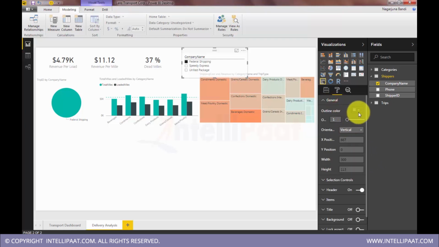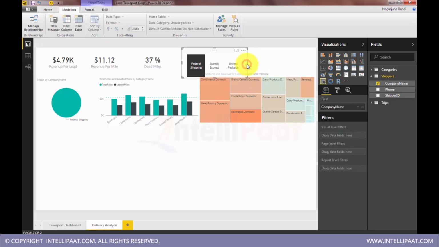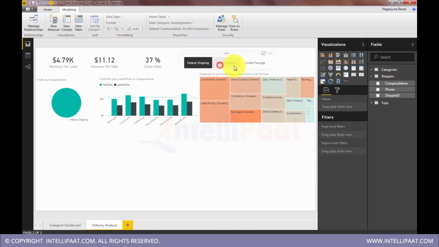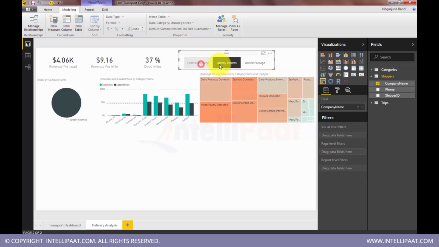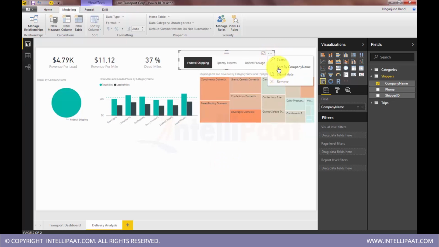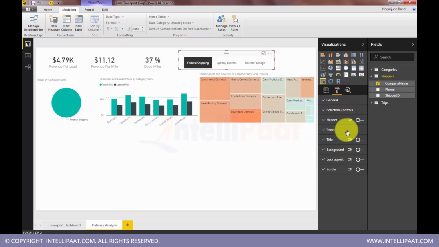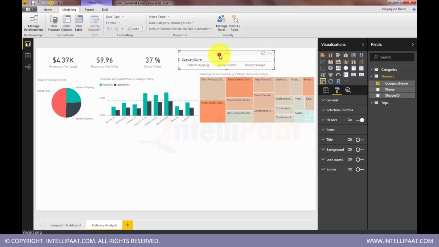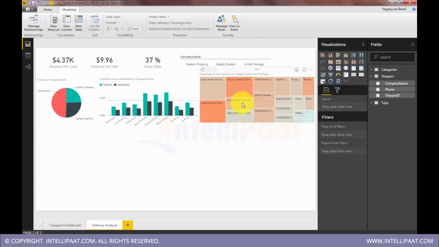general properties. We can switch this to a horizontal format, and we can get rid of the header and make it something like this. So this is also a filter. Looking like a KPI, but it is a filter. So we can filter on this. But the header should be there if we want to reset it. So the header is essential for resetting the selection.